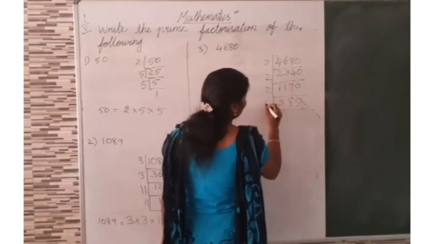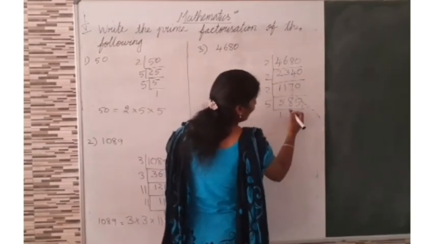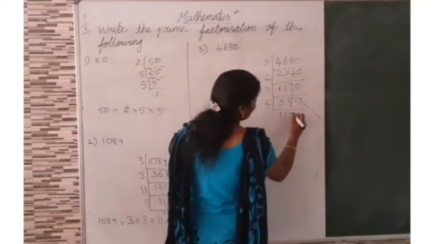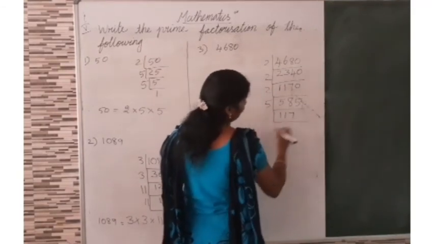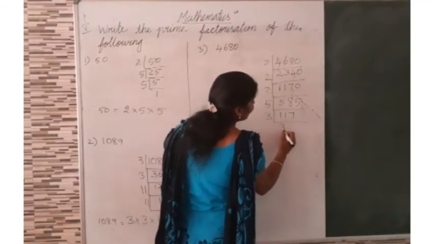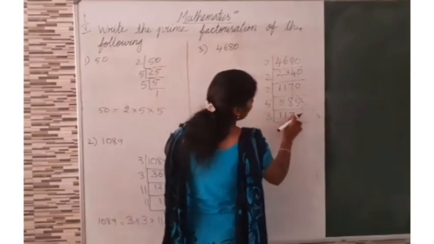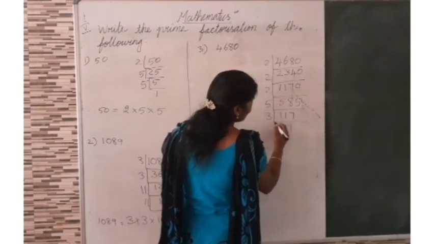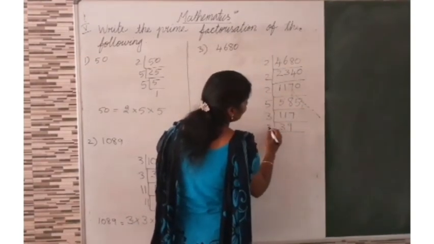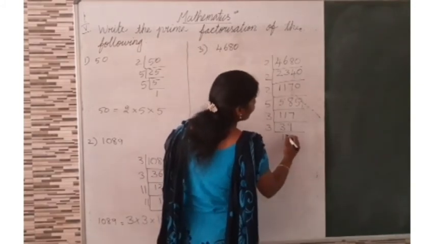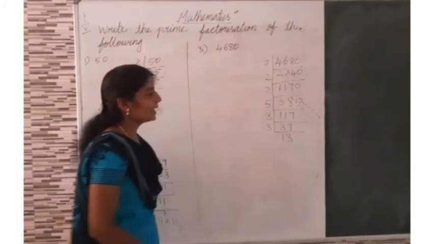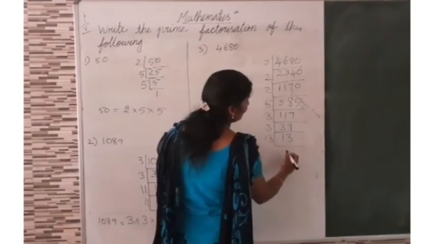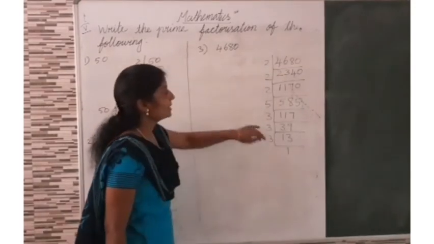Then 5 table. 1 5 is 5. Again 1 5 is 5. 8 minus 5 is 3. 3 and 5, 35. 7 5s are 35. Then this is 3 table. 3 3s are 9. 2 balance, 2 and 7, 27. 9 3s are 27. Now 3 table. 1 3 is 3. 3 3s are 9. Then this is 13. 13 is a prime number. So 13 is in 13 table.